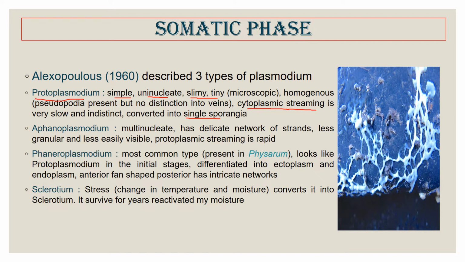Then there is the aphanoplasmodium, where the plasmodium is multinucleate and has a delicate strand or a strong strand of network, and the protoplasmic streaming is a bit more rampant than that of the protoplasmodium.